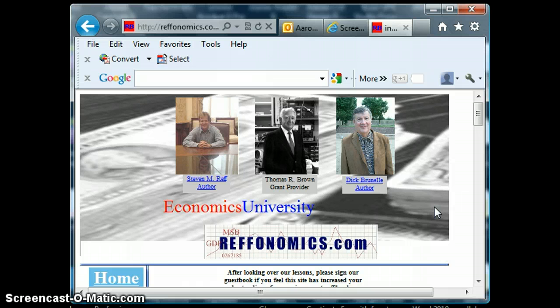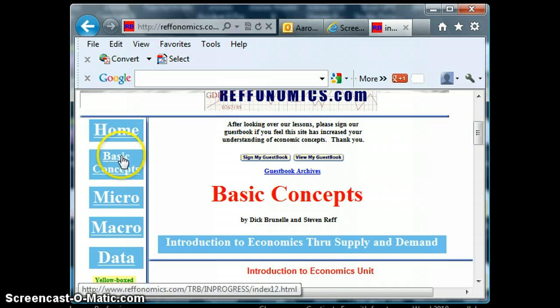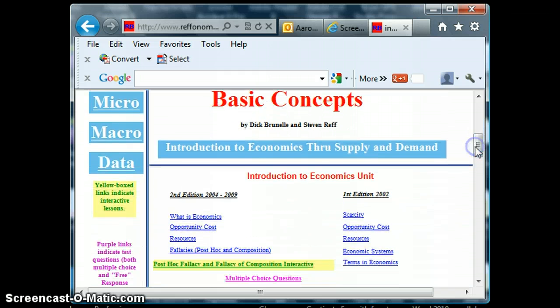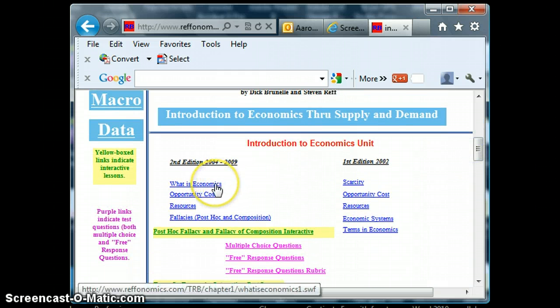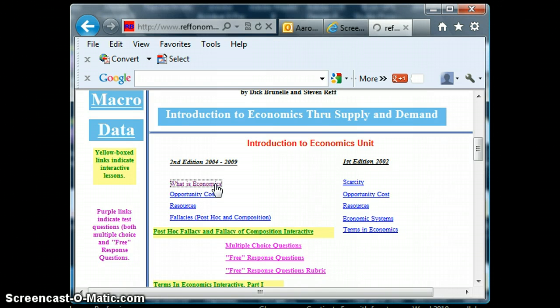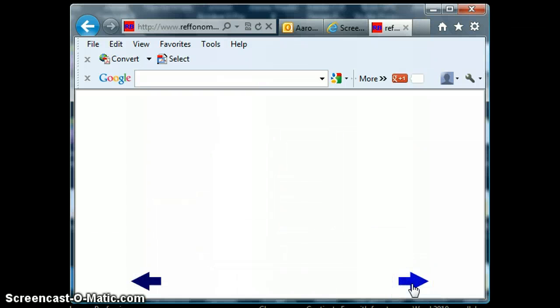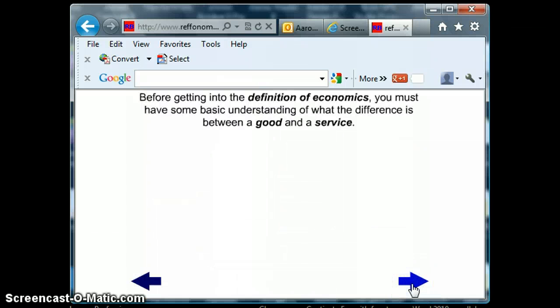I'm going to take you to a real handy source known as the Economics University. It's an online textbook, answers most of your questions about anything economics. So, this is the address, refonomics.com. Once you're there, you're going to want to scroll down to basic concepts to start. And we're going to look at some of the most basic of basic concepts today. We're going to ask the question, what is economics? Now you of course can go to this website and scroll through any of this yourself, but I wanted you to see and have an idea of just how to go through this.